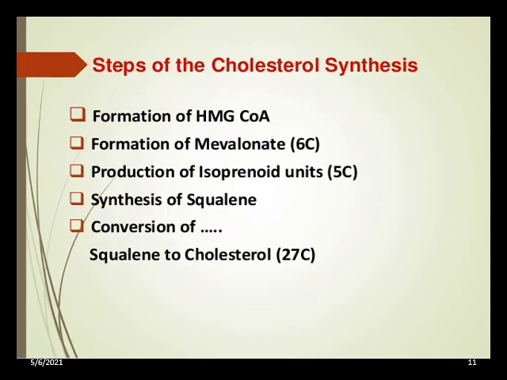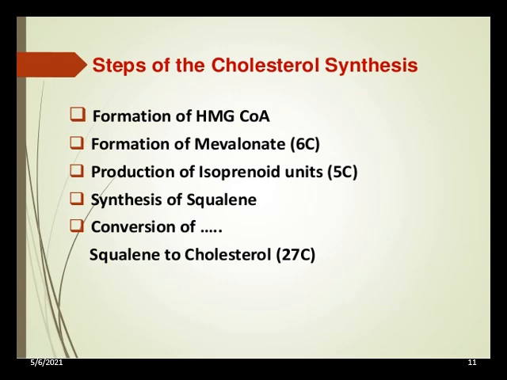Now the steps of cholesterol synthesis. It is divided mainly into 5 stages. The first is formation of HMG-CoA and mevalonic acid. Second, conversion of mevalonic acid into activated isoprenoid units, which are 5-carbon units.